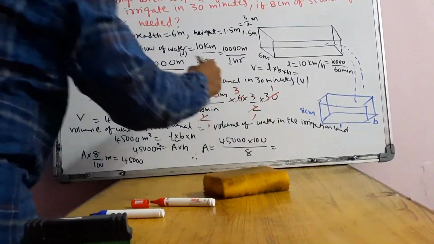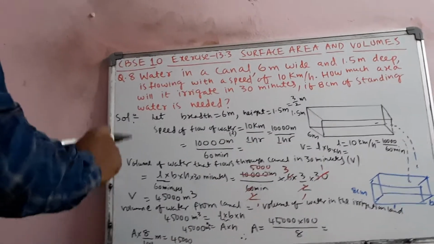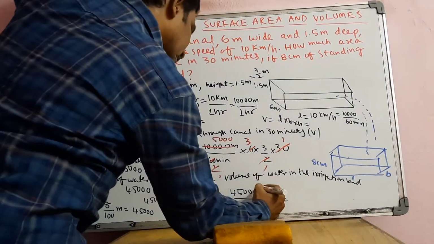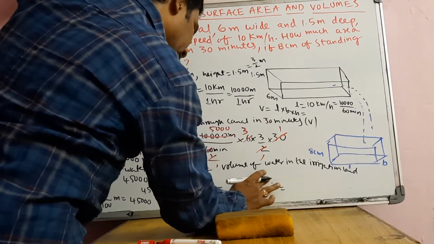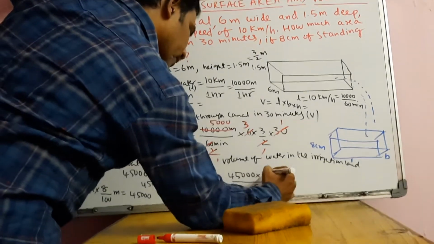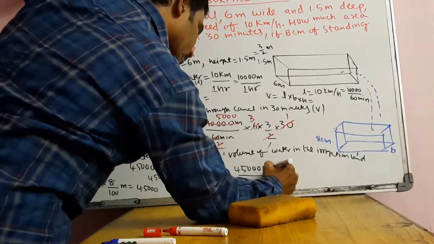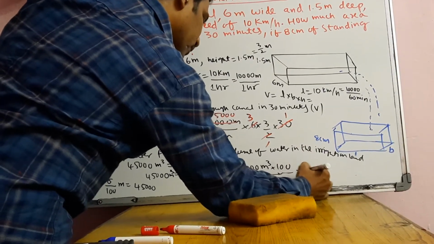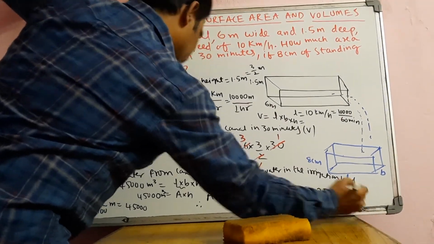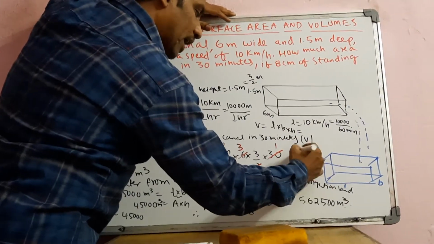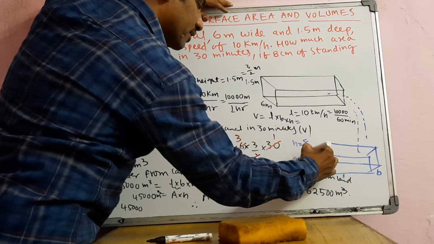So then you will get 562500 meter cube. 5625 into 100, if you cancel it, you get 562500 meter cube. The unit is meter cube. So this is the way, and here the only thing we have to do is, whatever height we took, height in meters can be written as 8 by 100 meters.